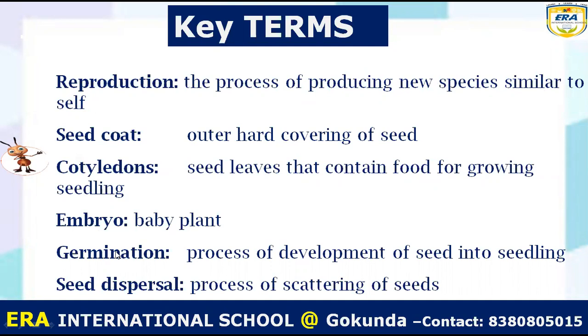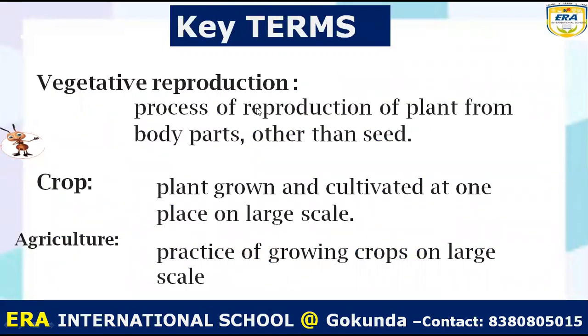Germination, the process of development of a seed into a seedling or small plant, is called germination. Seed dispersal, the process of spreading or scattering of the seed. Vegetative reproduction, the process of reproduction from a plant's body parts like root, stem and leaves other than seed.